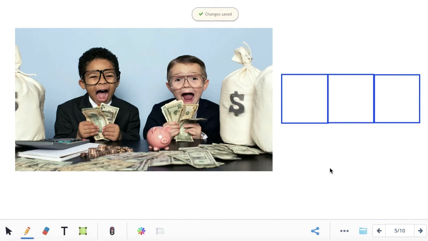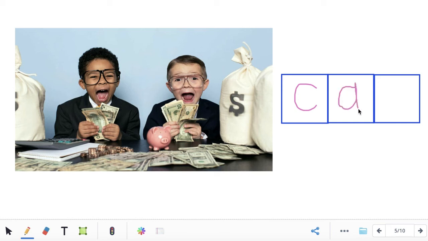Okay, the next word we are going to do is the word cash. Cash. Sound out the word cash with me. Ready? K-A-sh. Cash. What's the first sound you hear in the word cash? K. What letter makes the K sound? C. What's the middle sound you hear in the word cash? Ah. What letter makes the ah sound? A.